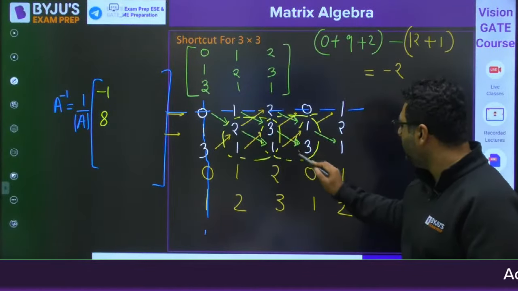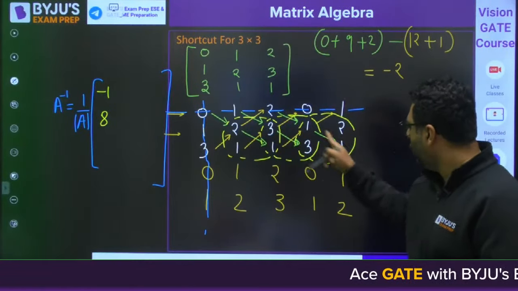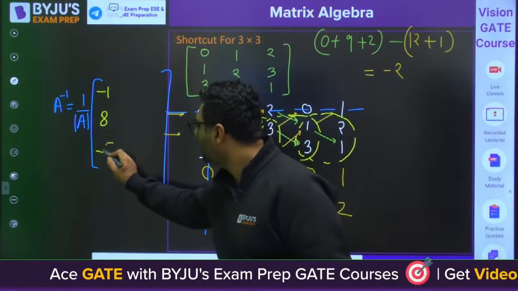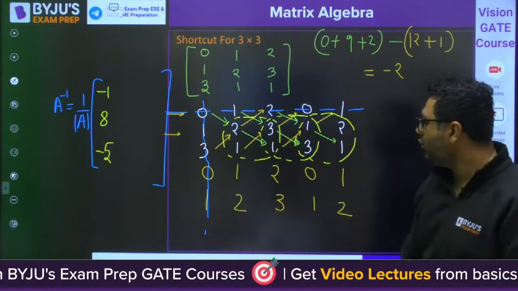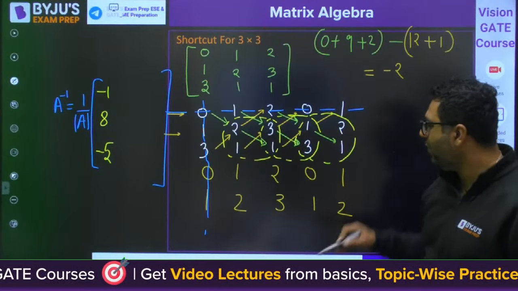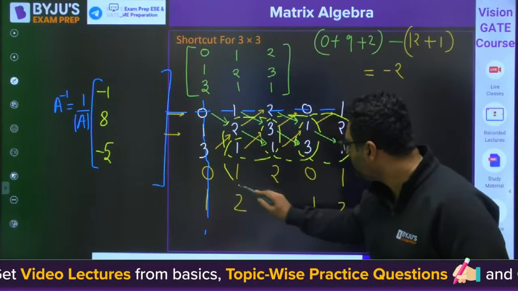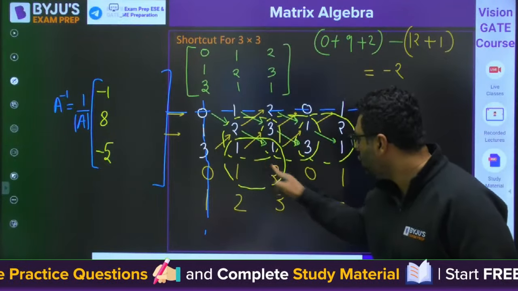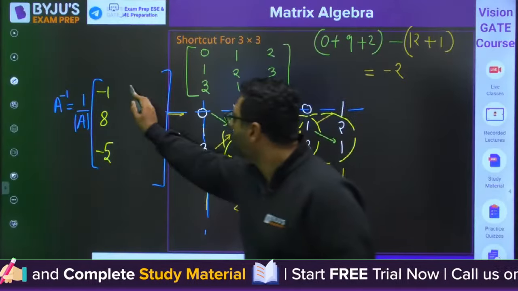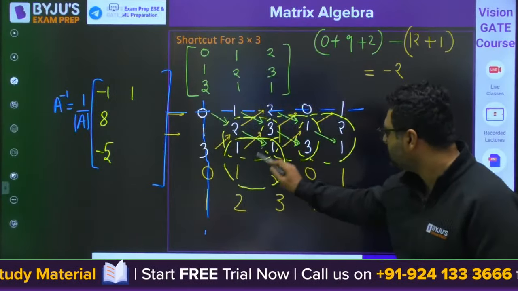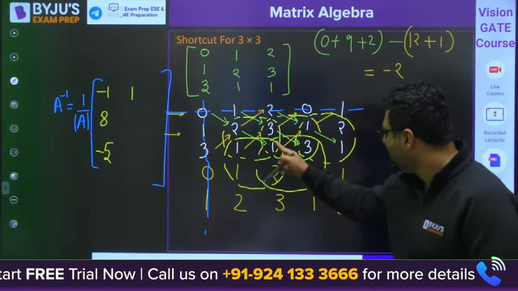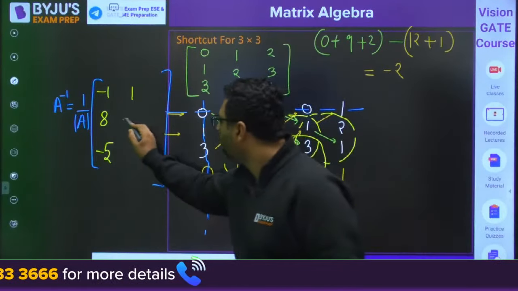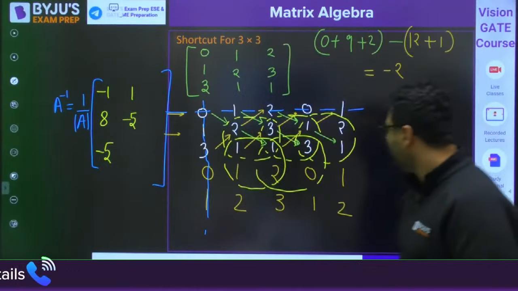Then the next element will be this: 1 minus 6. This is how you are going to use it. Now next will be this: 2 minus 1. Next will be this: 0 minus 6. Next will be this.